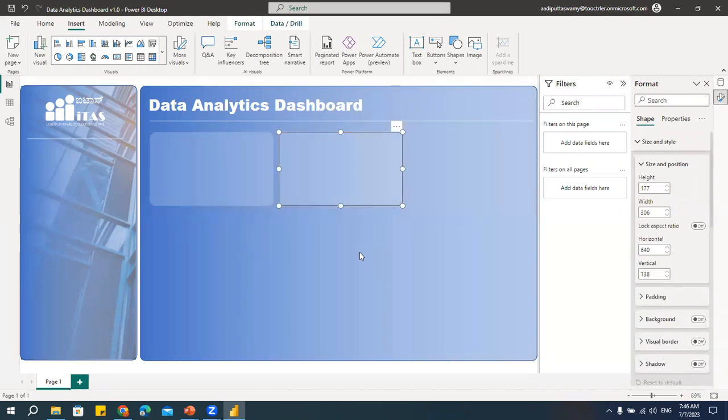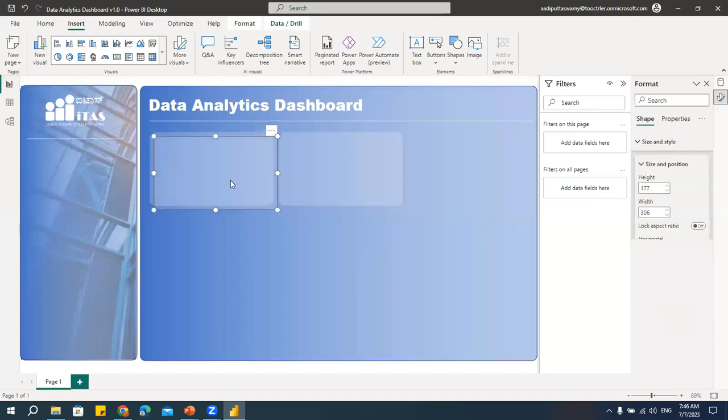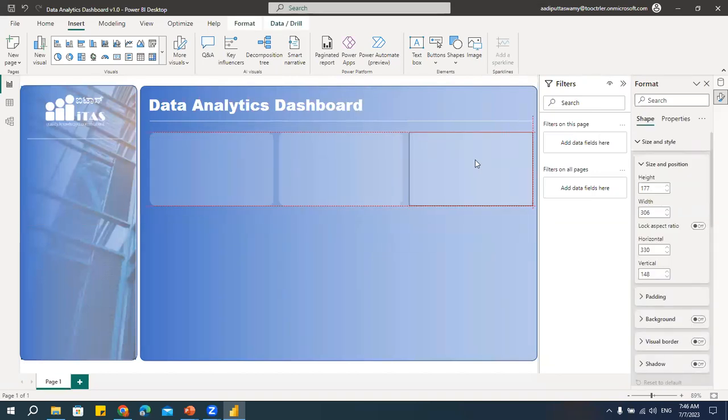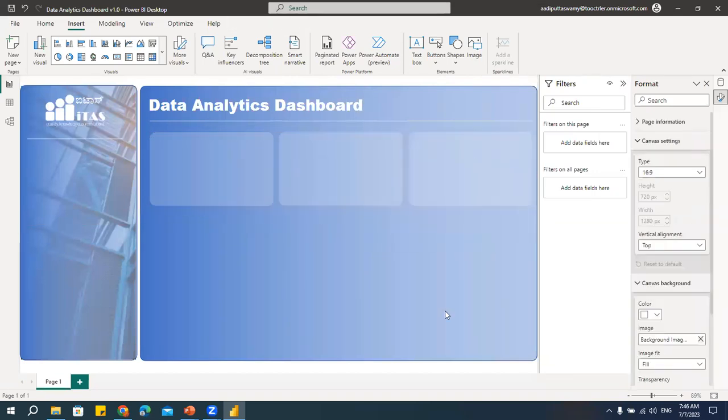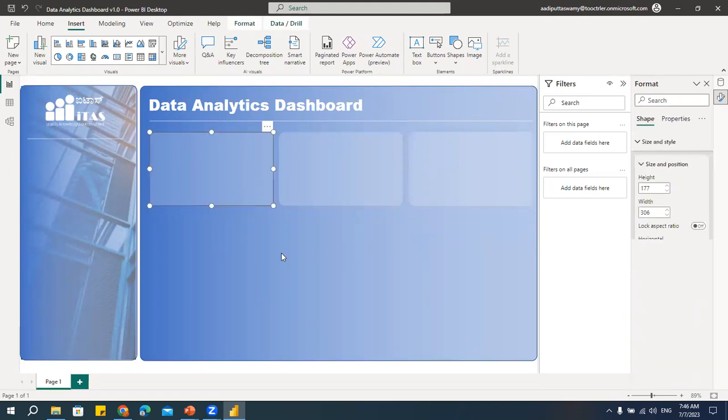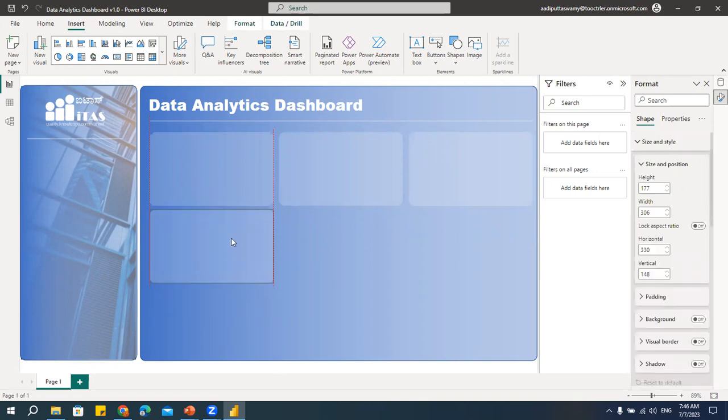And again, it depends on your creativity. If you have any other ideas, please go ahead. Okay, done. See? This is the placeholder. Now let's say I'll copy this, paste it. I'll just put this one like this. And then copy this, paste it, just keep it in. Let me increase a little more.